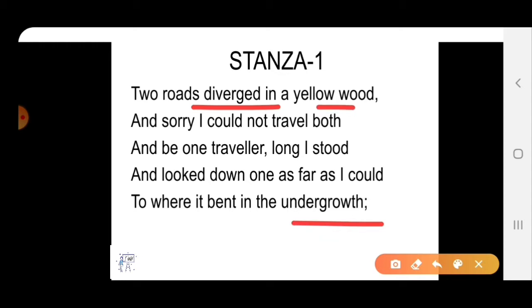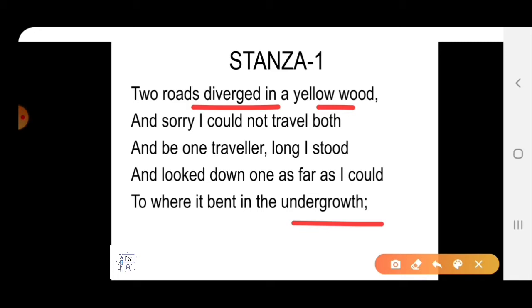Yellow wood. Wood means forest. Why is it referred to as yellow? Because it was the autumn season when the poet was travelling or passing through a forest. Usually we have seen in autumn season the leaves of the trees turn yellow in color, right? That's why it is called yellow wood.